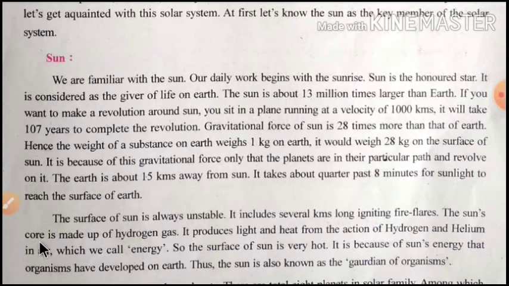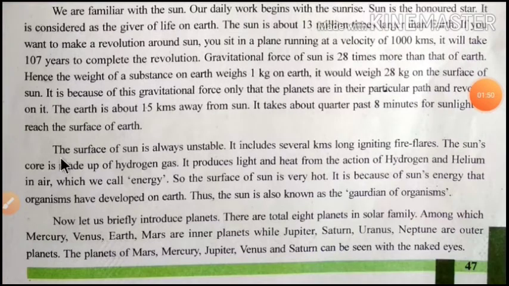The sun's core is made up of hydrogen gas. It produces light and heat from the action of hydrogen and helium, which we call energy. So the surface of the sun is very hot. It is because of the sun's energy that organisms have developed on the earth. Thus the sun is also known as the guardian of organisms.